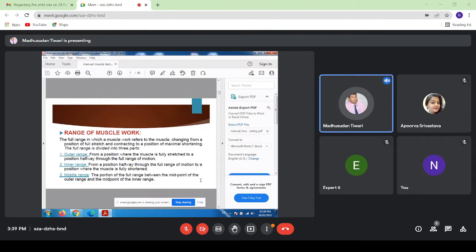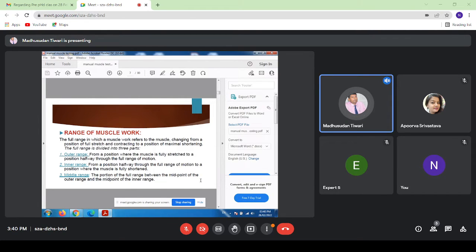Now the range of muscle work. The full range in which a muscle works refers to the muscle changing from a position of full stretch and contracting to a position of maximum shortening. The full range is divided into three parts. First is outer range, second is inner range, and third is middle range. Outer range is from a position where the muscle is fully stretched to a position halfway through the full range of motion. This is the outer range.